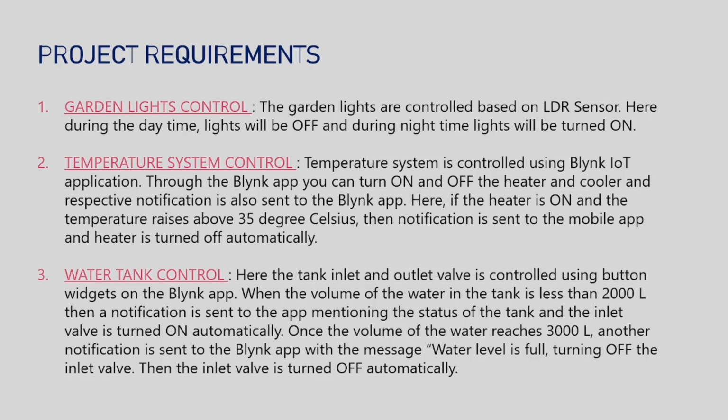2. Temperature system control. Temperature system is controlled by using the Blink IoT application. Through the Blink app, you can turn on and off the heater and cooler, and respective notification is also sent to the Blink app. Here, if the heater is on and the temperature rises above 35 degrees Celsius, the notification is sent to the mobile app, and the heater is turned off automatically.